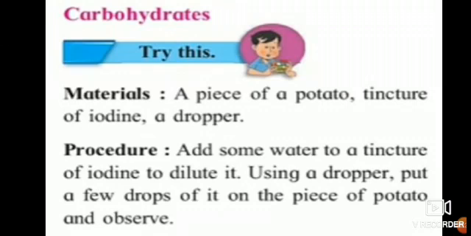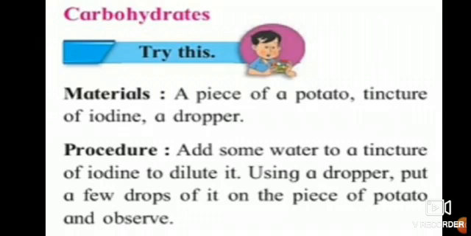Now we are going to start the topic carbohydrates. So you are going to do it. Materials. What are the materials? A piece of potato. You will take one potato and divide it into two parts. Take one part of the potato. Tincture of iodine, a small bit, and a dropper. Now what you are going to do?